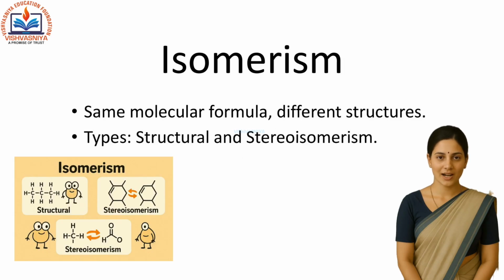Next, let's talk about isomerism. Isomers are compounds with the same molecular formula but different structures. For example, C4H10 can exist as normal butane, a straight chain, and as isobutane, a branched chain.